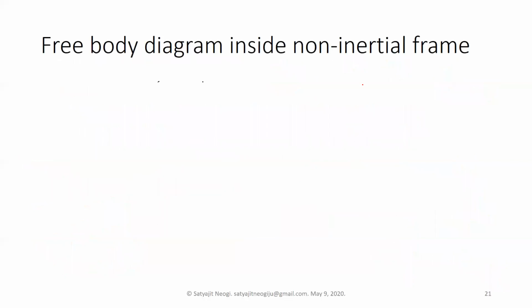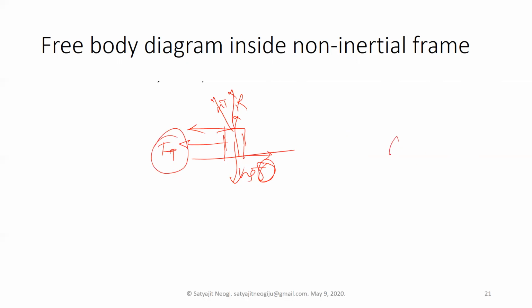Okay, so then we'll learn some free body diagrams inside a non-inertial frame of reference. As I already repeatedly said, everything else remains the same. If there is a tension, you draw everything and resolve it into components. And if it is non-inertial, everything else remains the same, but you draw the pseudo force after you know what direction it acts in. So the pseudo force is applied, and I'm assuming that it is in this direction. So first you have to draw the applied forces, which are mg, then fp.